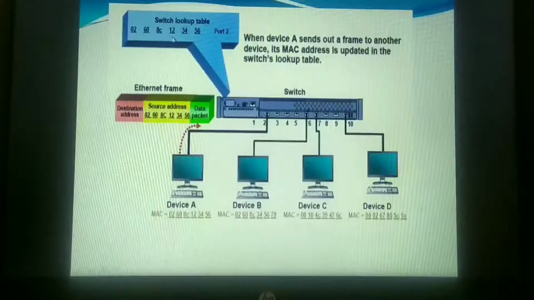It will note it down, and through which port it is connected, port 2. This is how it will recognize from which device I'm getting the answer. I'm getting the packet. Now what exactly is the packet?